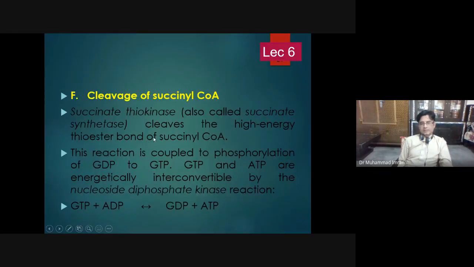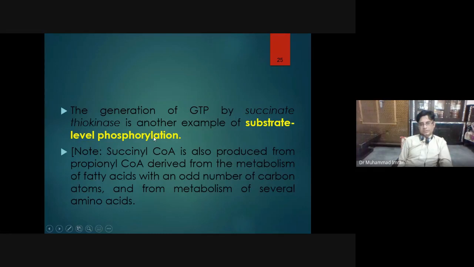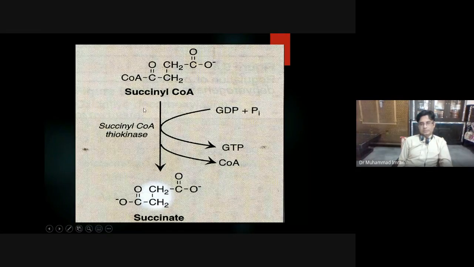Then succinyl-CoA is changed into succinate in the presence of succinyl-CoA thiokinase. CoA is attached by a thioester bond to this carbonyl group, and it is a highly unstable thioester bond.